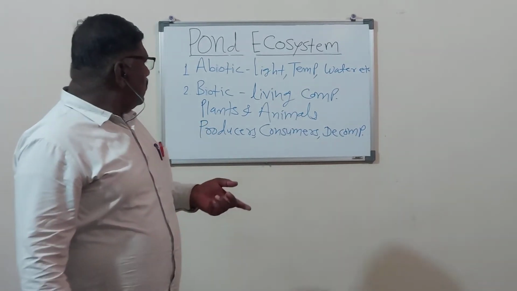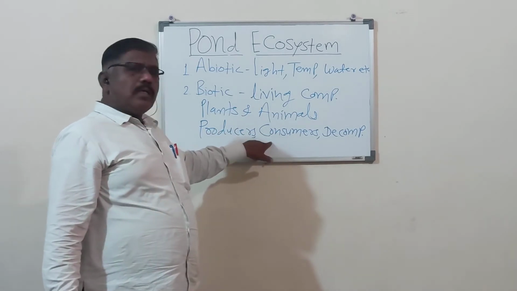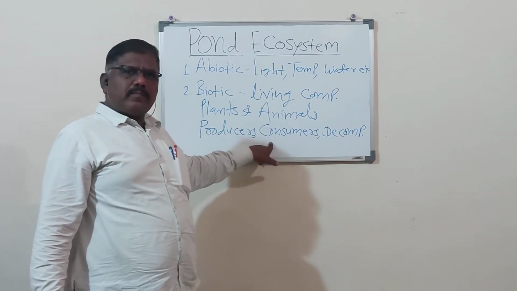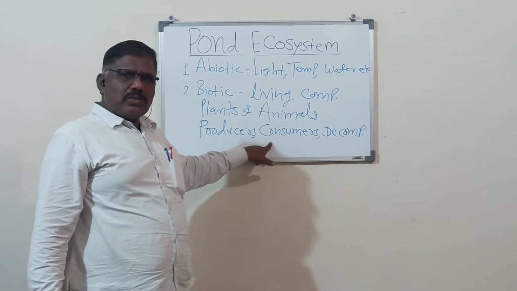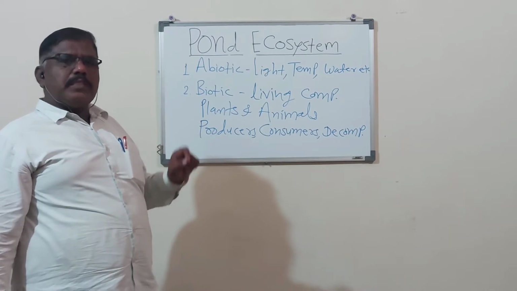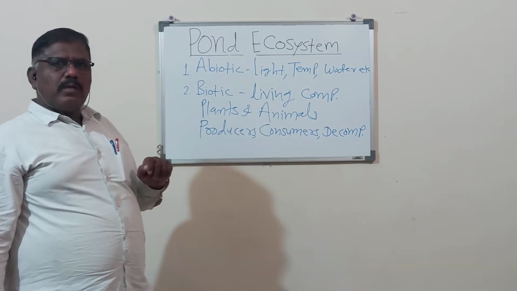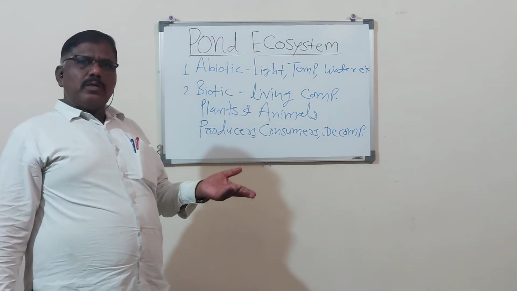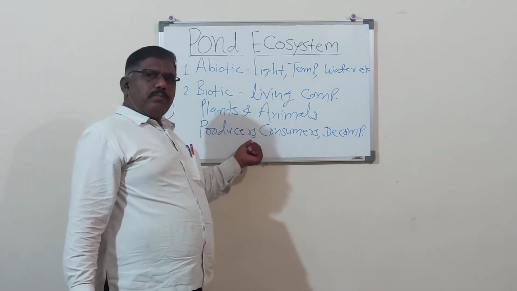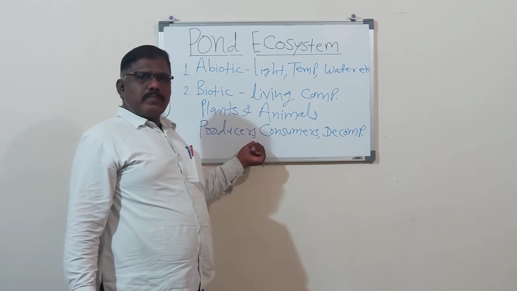Then the consumers: aquatic microscopic small animals which eat the algae and depend on the algae for their food. Then another type of animals, the herbivorous animals.